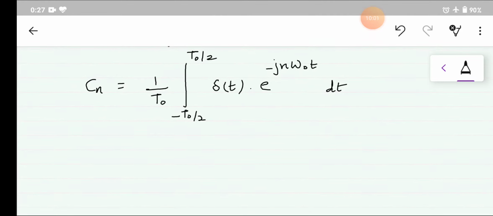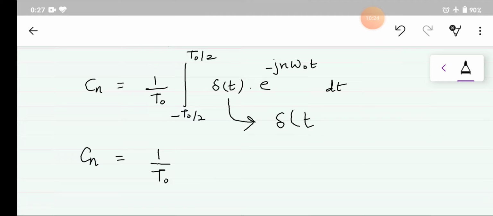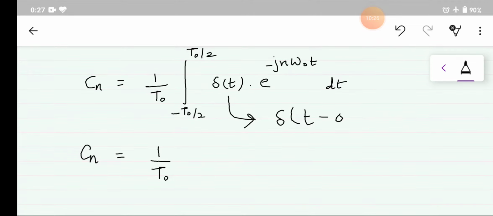You have seen this before in our classroom lectures that Cn will now be equal to 1 by t naught times the integral of delta t minus 0 multiplied by the exponential.